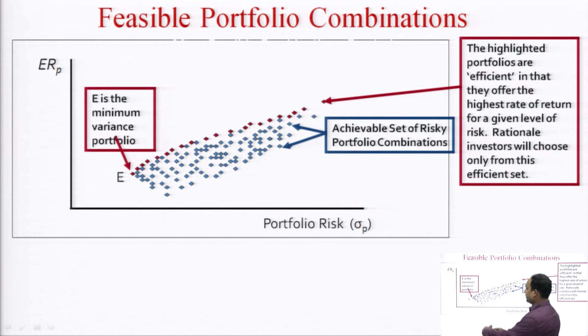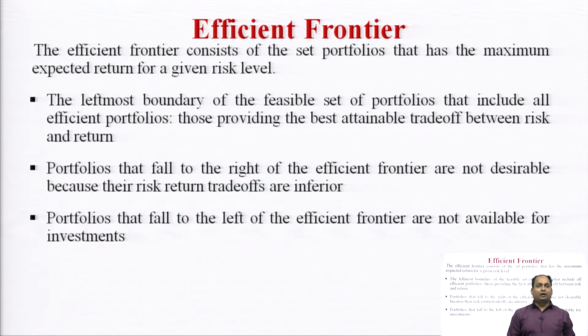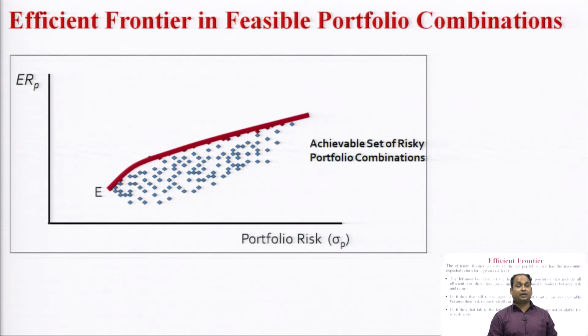This is the leftmost boundary and this is the rightmost boundary. The leftmost boundary of the feasible set of portfolios that includes all efficient portfolios provides the best attainable trade-off between risk and return. As I have told you, the best attainable trade-off.